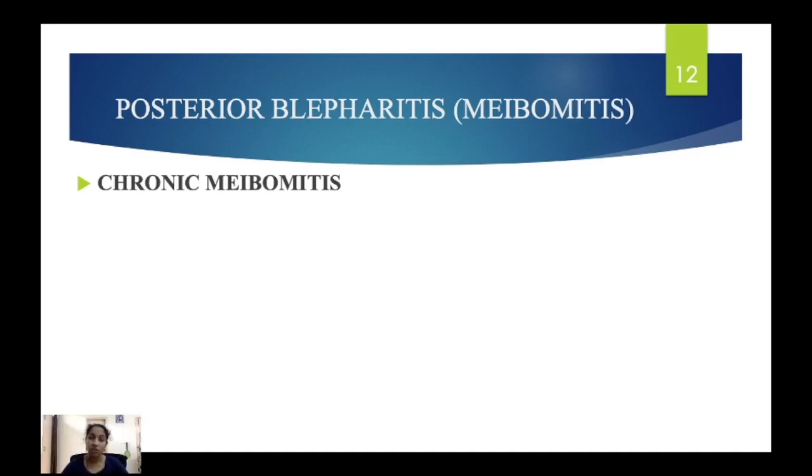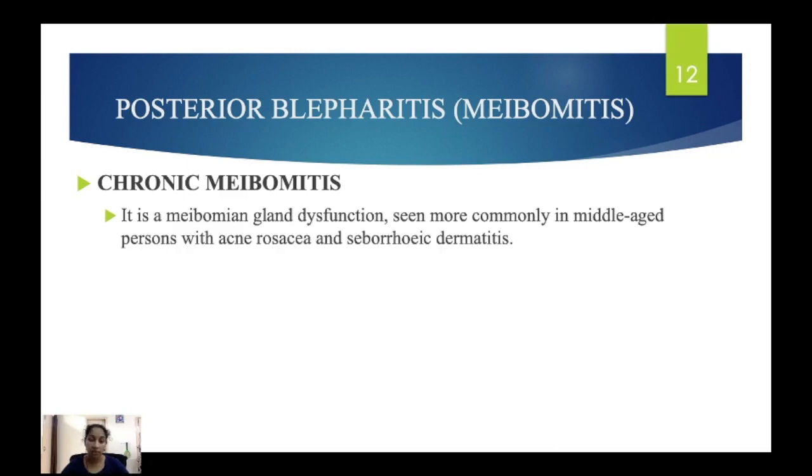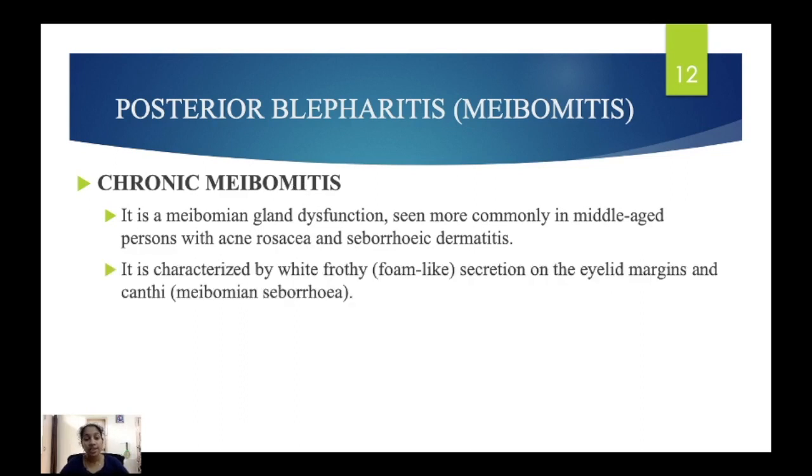That is divided into chronic meibomitis and acute meibomitis. First one is chronic meibomitis. Here there will be meibomian gland dysfunction, seen more commonly in middle-aged persons with acne, rosacea and seborrheic dermatitis. So along with these, in middle-aged people we can see this chronic meibomitis, and it is characterized by white frothy or foam-like secretion on the lid margins and canthi, medial and lateral canthi you can see, and in lid margins you can see foam-like secretions.